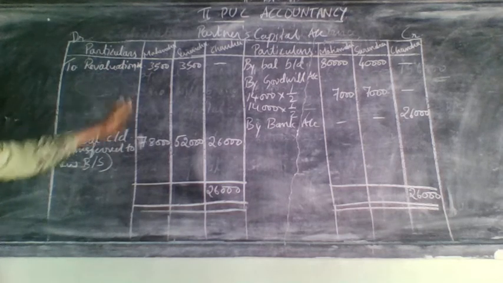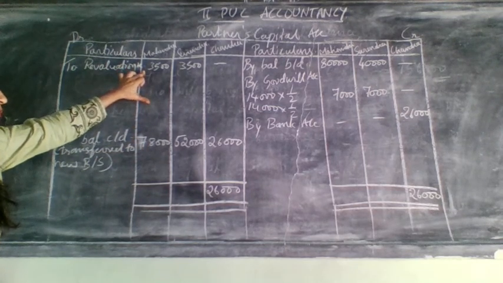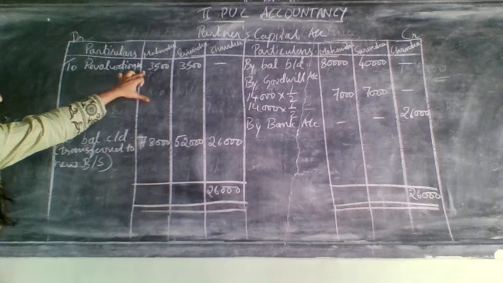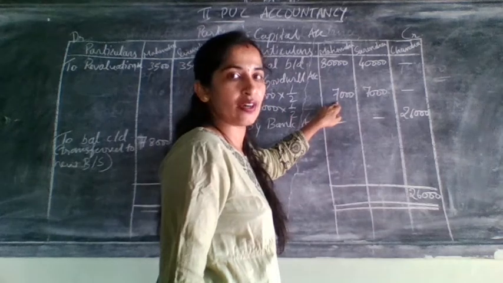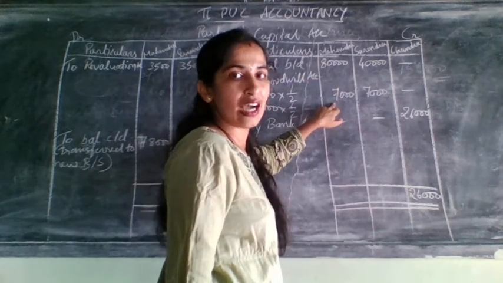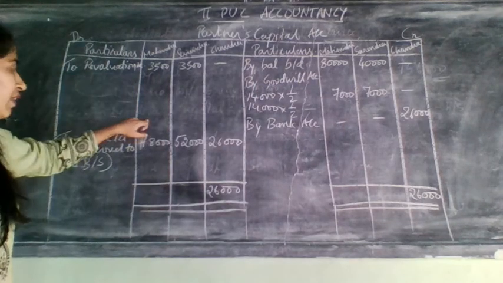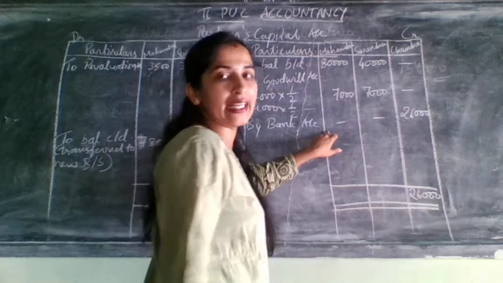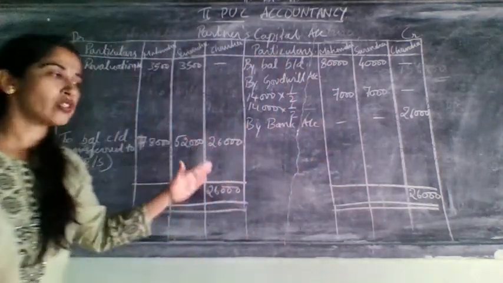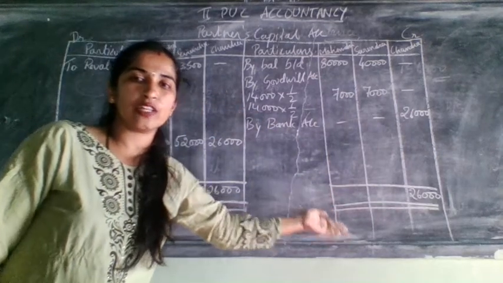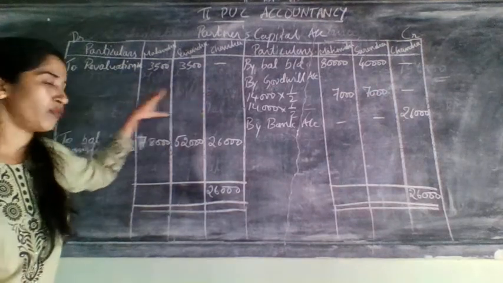First, take your calculator and do it. 78,000 here plus 3,500. How much will it become? 81,500. Correct? Here it is 87,000. That means this side amount was more compared to the other side. Here it will come 81,500, but here it will come 87,000. When this side total is more, as per our accounting rules, take that total, bring it to the lesser side and write the difference amount as required.